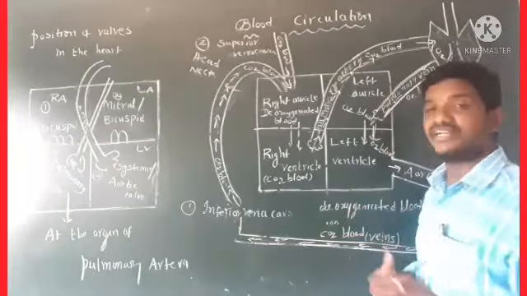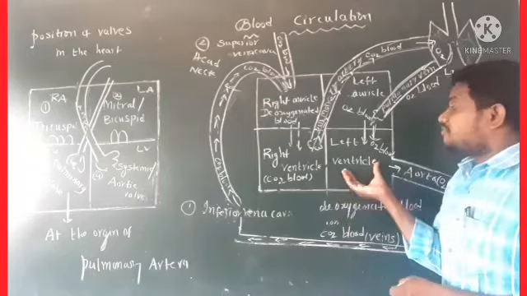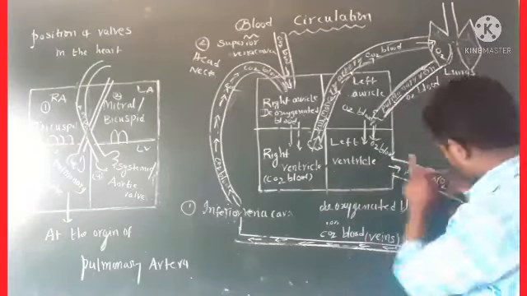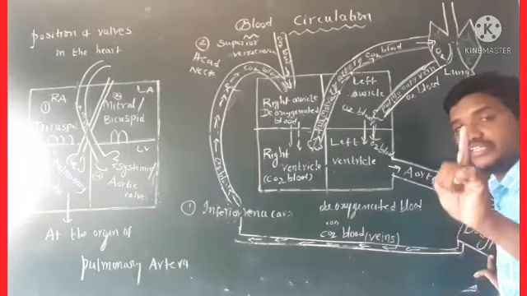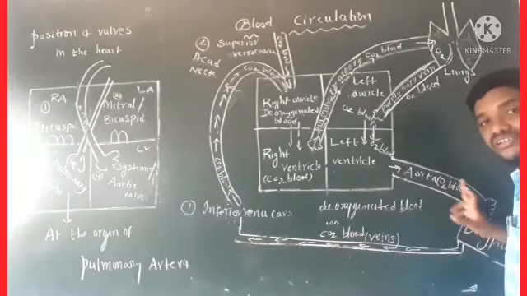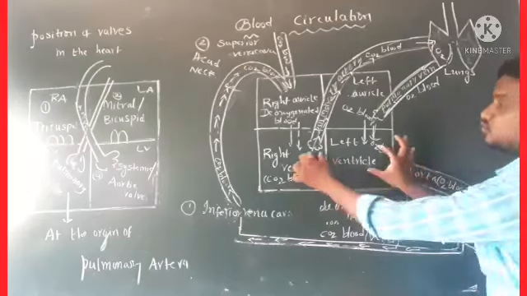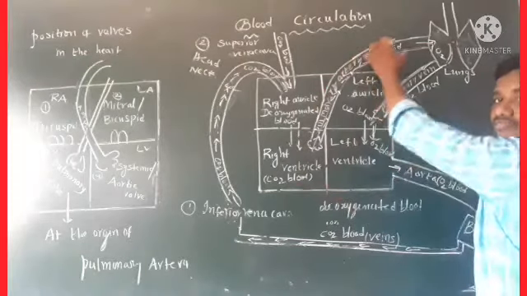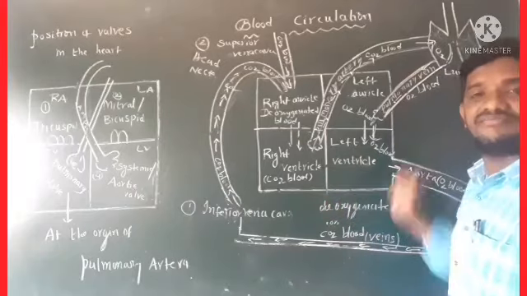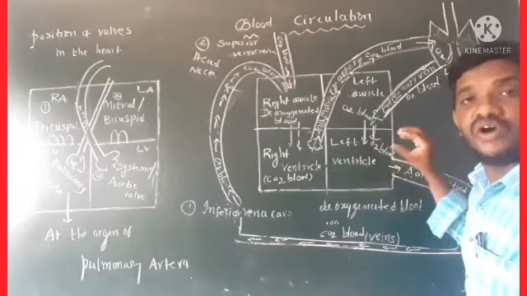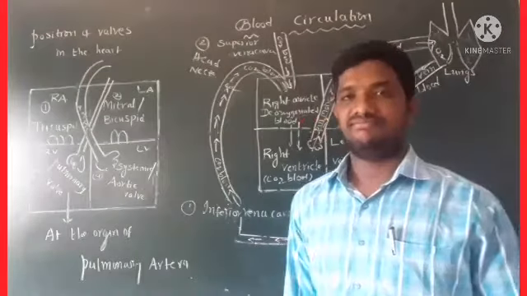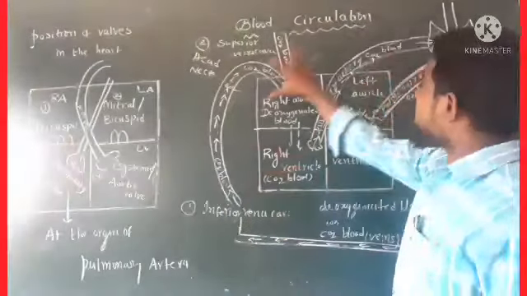What about oxygenated blood? Oxygenated blood moves through the aorta to body parts. Oxygenated blood goes from the left ventricle to the aorta, and from the aorta to body parts. These two events occur at a time. CO2 blood, or deoxygenated blood, reaches the lungs, and oxygenated blood goes through the aorta to the body parts. These two events occur at a time. Okay, this is the circulation of blood.